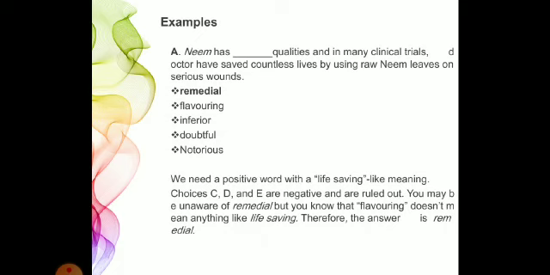Fourth is doubtful. Doubtful means feeling uncertain about something or someone. It means dubious, irresolute or uncertain. The last one is notorious. Notorious means famous, typically for bad quality or deed. Infamous, ill repute. Badnaam, shaitan, kukhyat, etc.